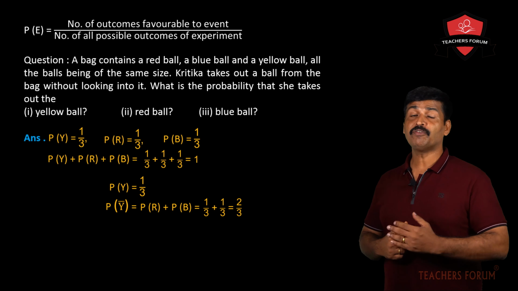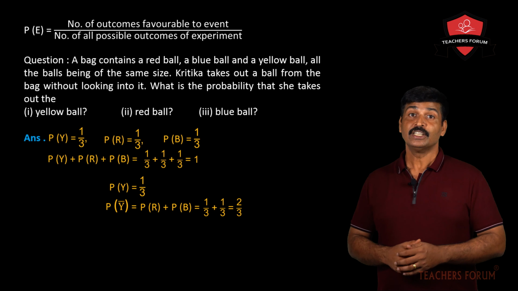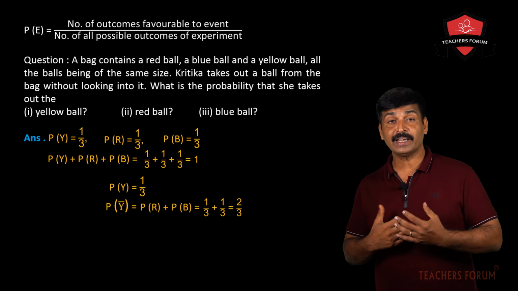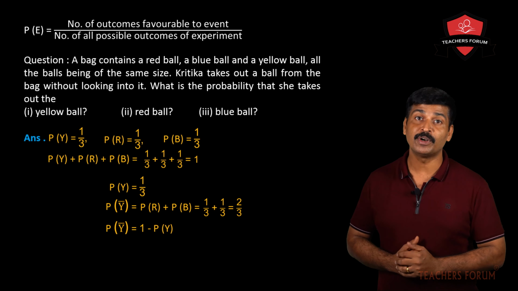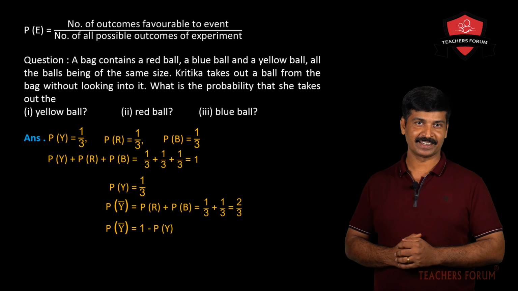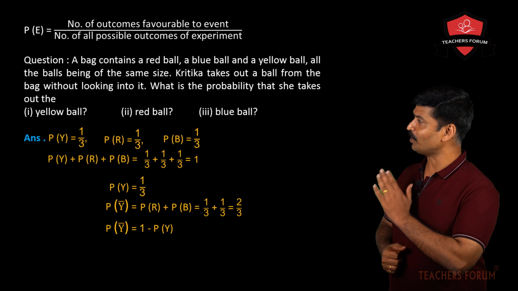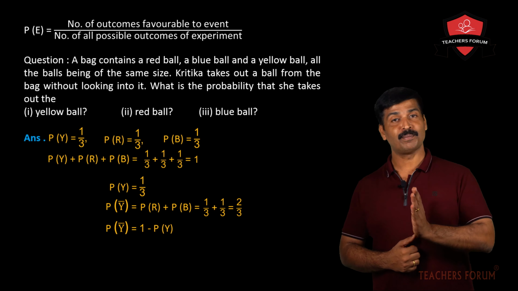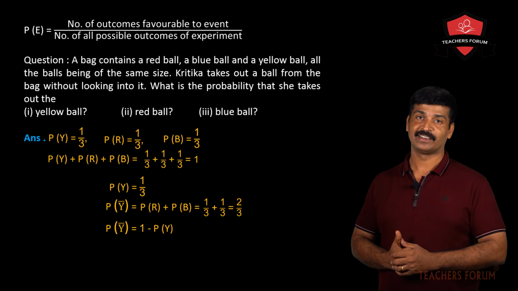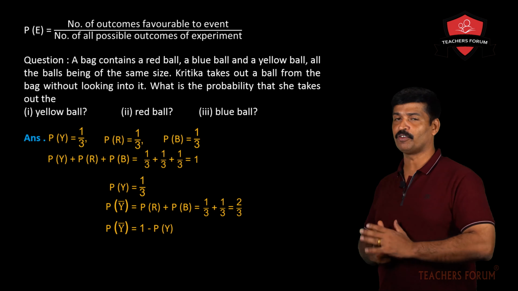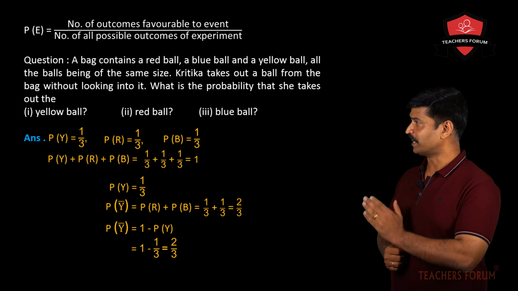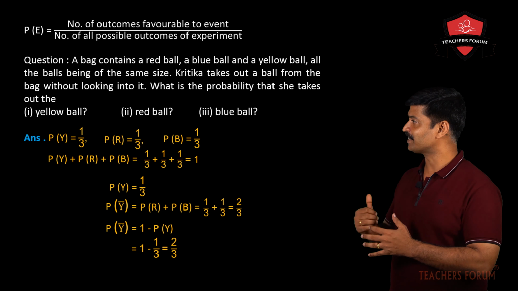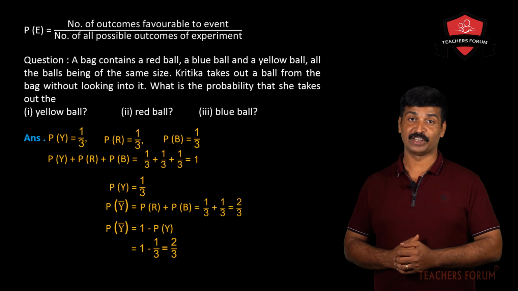The same you can find out using another method. The probability of not getting a yellow ball equals 1 minus the probability of getting a yellow ball. Clear? P(not Y) equals 1 minus P(Y). What is P(Y)? 1 by 3. 1 minus 1 by 3 is 2 by 3. In either case, you will get the same answer.